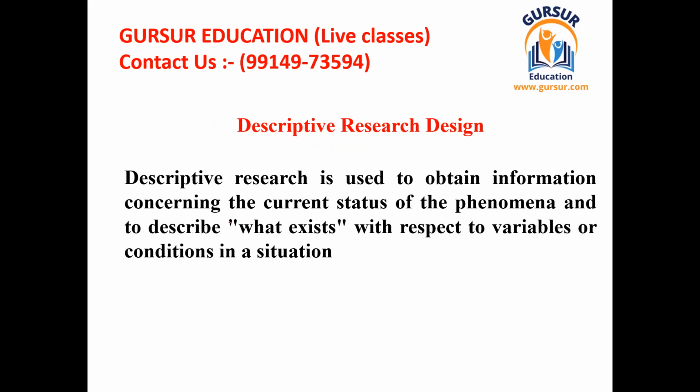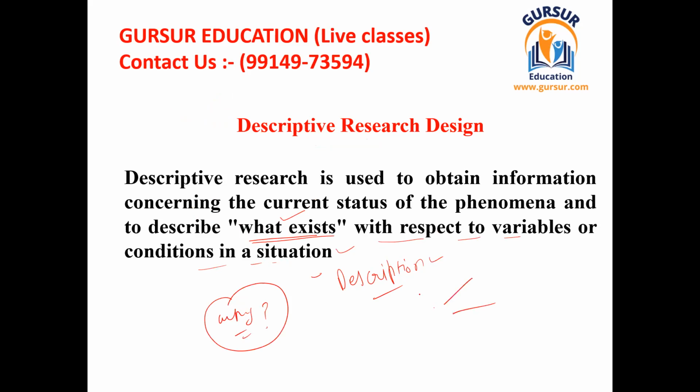So it usually answers what exists relating to a specific situation, what exists. Our purpose is only to find the description of what exists with respect to variables or conditions in a situation. Okay, why it exists, that is not what we are concerned about. We are only concerned about describing a research problem from different points of view, so that further research can be taken up on this kind of research design.